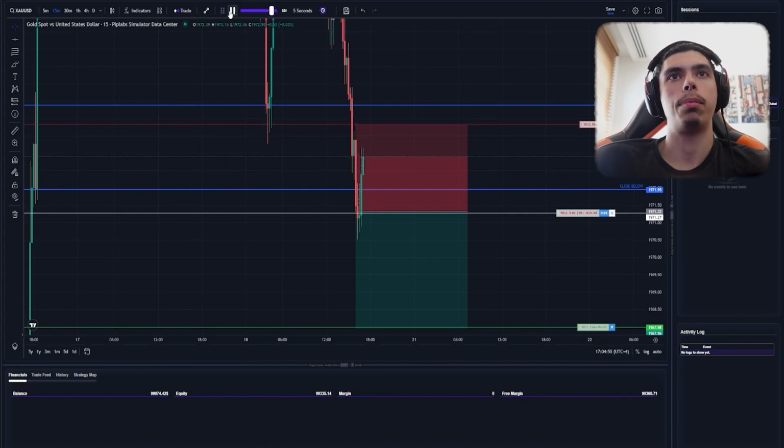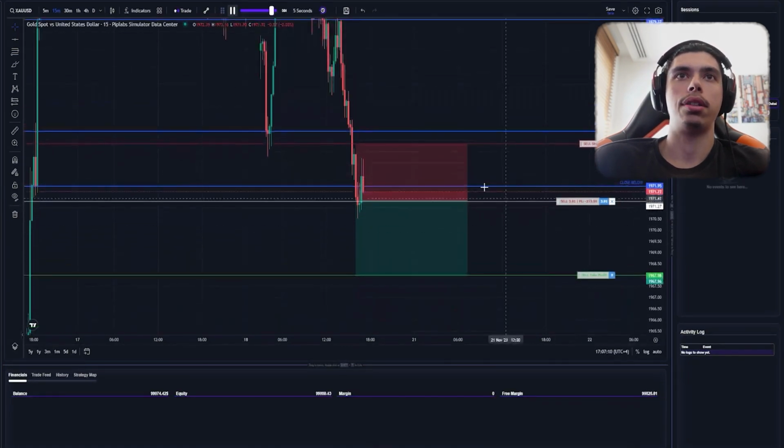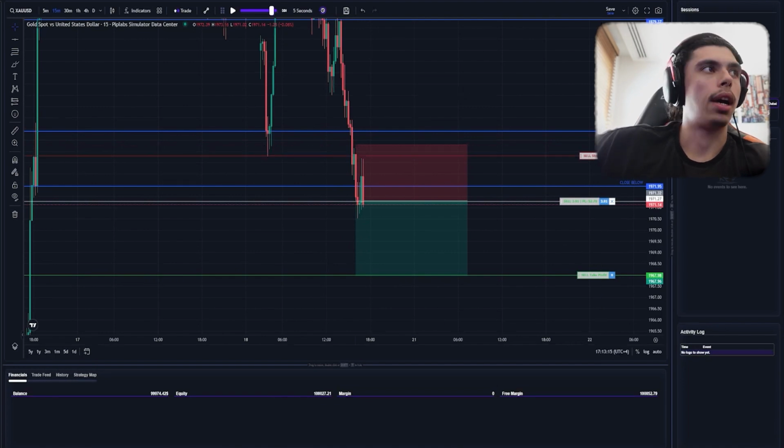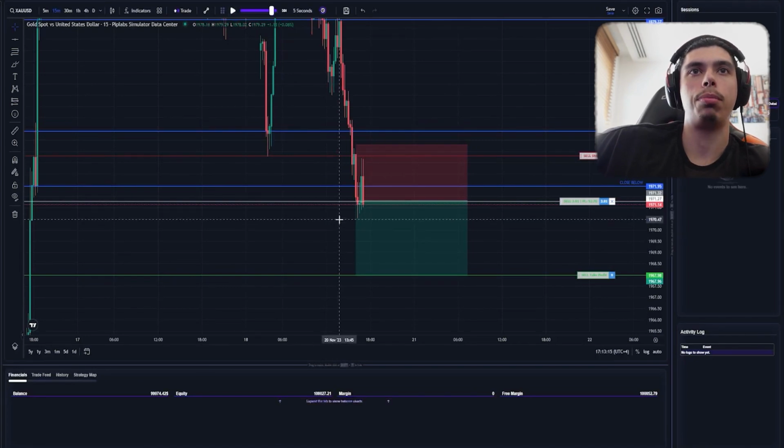But hey, probabilities hopefully are on our side here, since we are following trend, we're following bias, we're following all the rules here. But so far that's good actually. That's a nice push. So that will allow me to put my stop loss above the high, and we can just continue. So hopefully we can break this low. Once we break this low, we should have some sort of action here and some continuation.